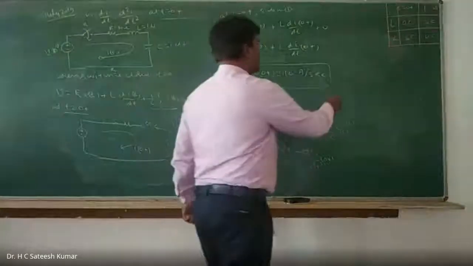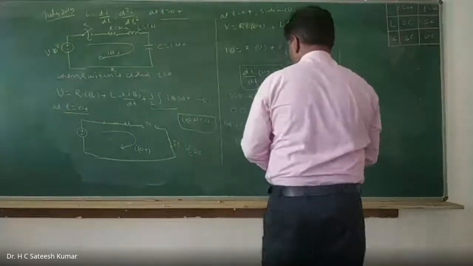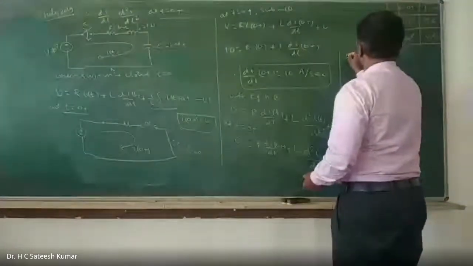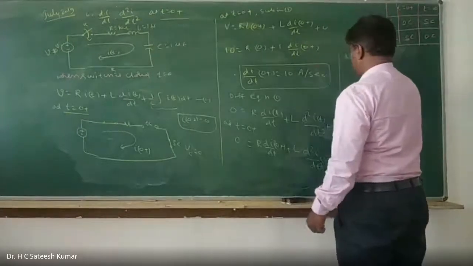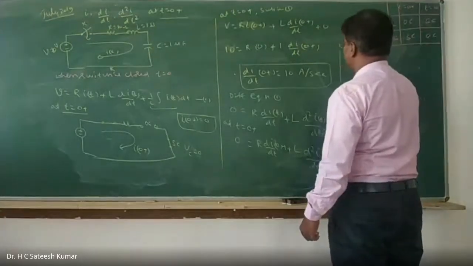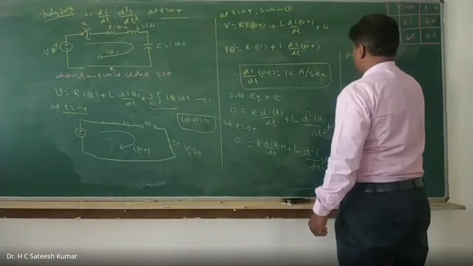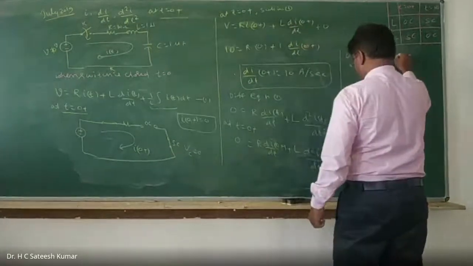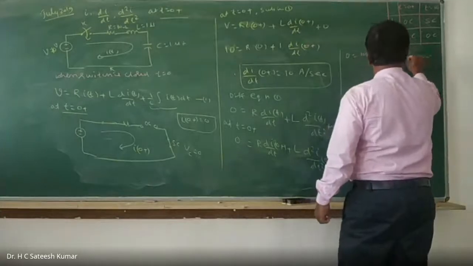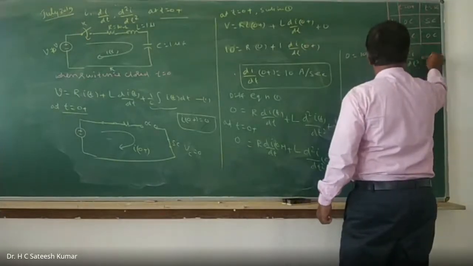Substitute all of them. So what will you get? 0 is equal to R. R is how much? 10 ohms. 10 into di by dt at 0 plus, which is 10. Plus L, which is 1, into d squared I divided by dt square at 0 plus.